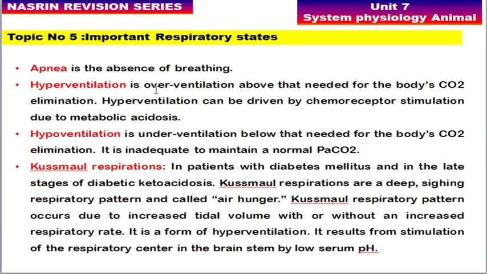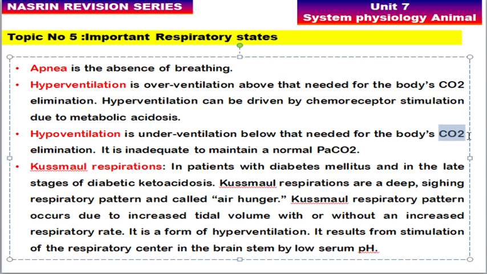Next, hyperventilation means overventilation above the need for body CO2 elimination. So hyperventilation generally occurs in hypoxia conditions as well as in persons who are living in higher altitude areas. Okay, next, hyperventilation can be derived from chemoreceptor stimulation due to metabolic acidosis. Okay, next thing is that hypoventilation means underventilation, that is below that needed for body CO2 elimination. So please make sure of body CO2 elimination.